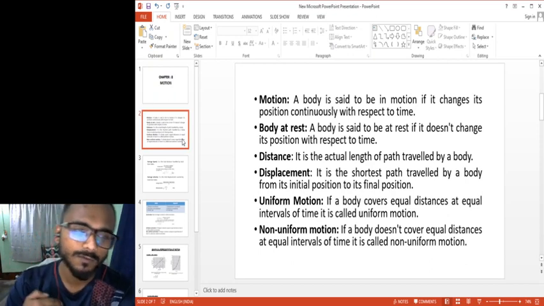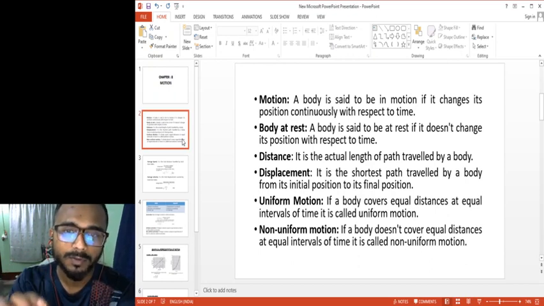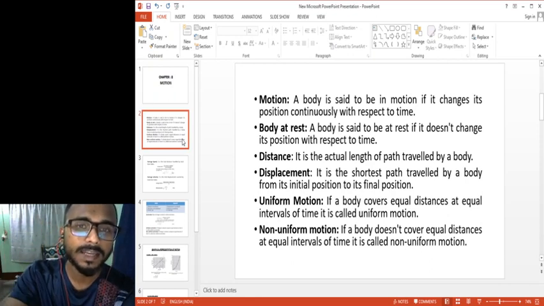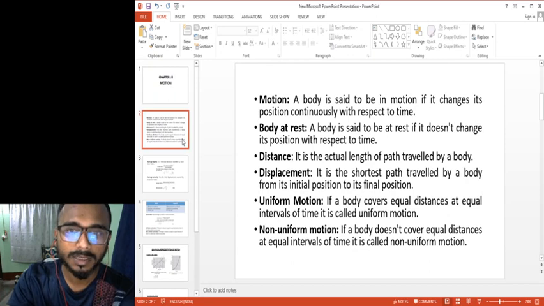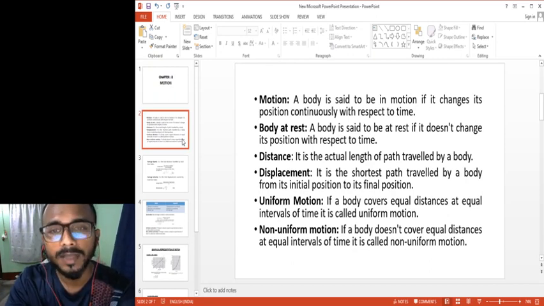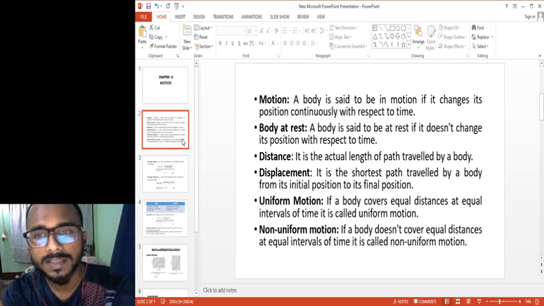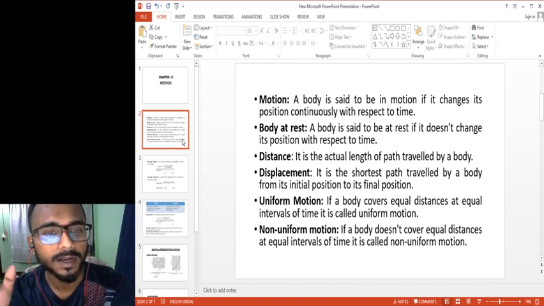That means if I walk from here to some distance, I will consume some time. If I am changing my position at any time but I'm not consuming time, then there is no motion. Can I give you a handshake without taking any time? No, that's not possible. Whenever I change my position, I should always consume some time. So a body is said to be in motion if it changes its position continuously with respect to time.